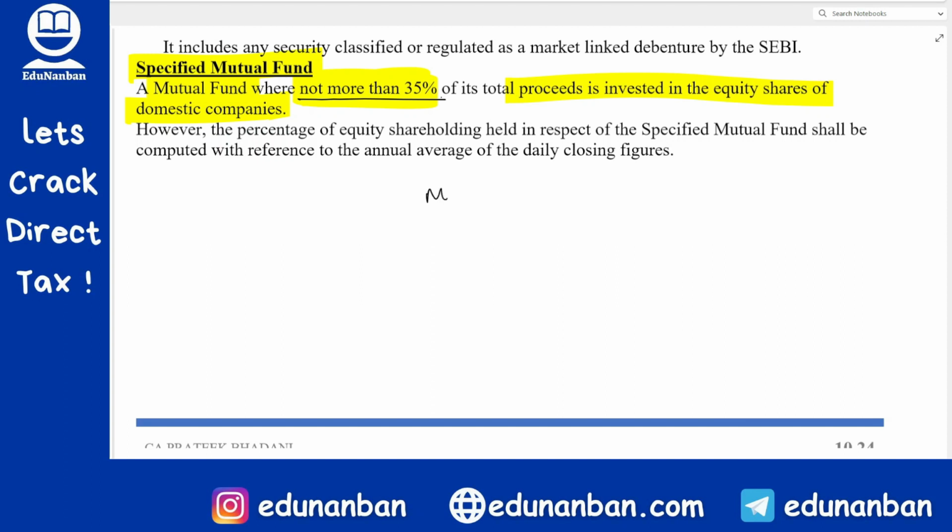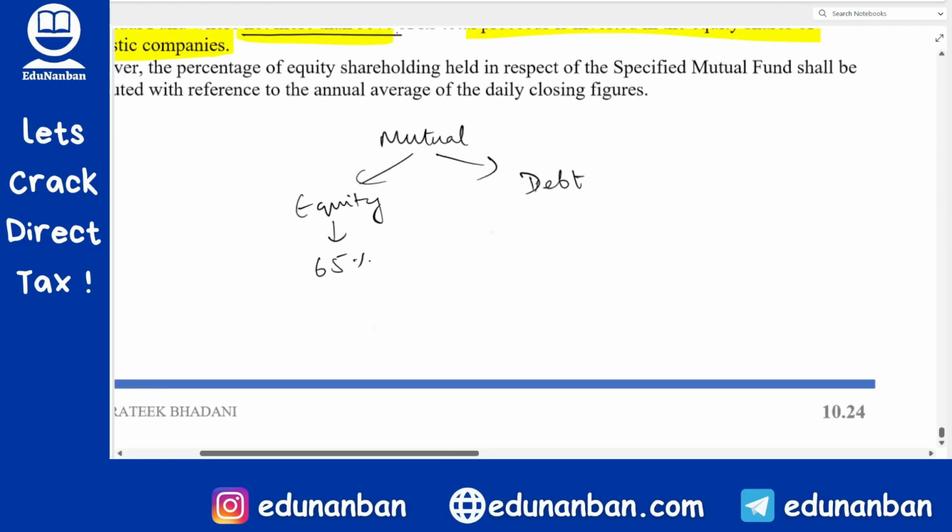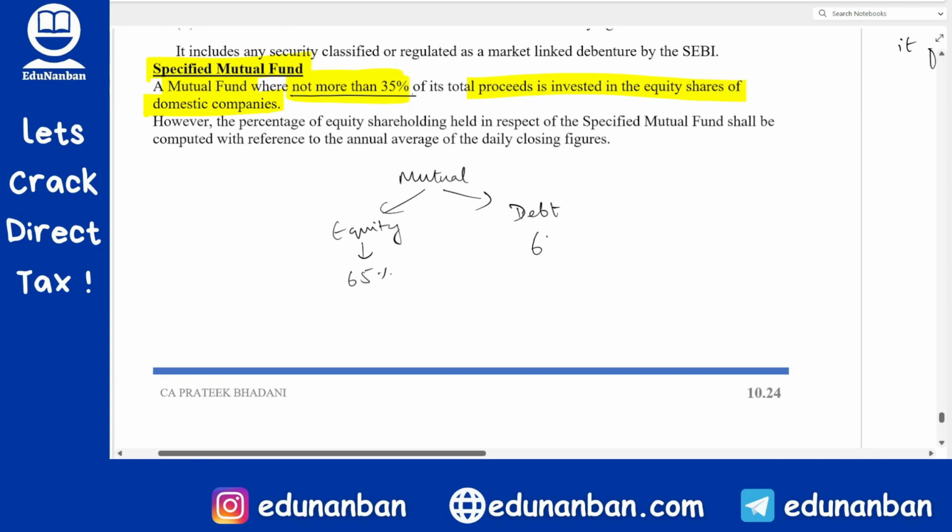See Kanna, there is a mutual fund. There are two types of mutual fund: equity mutual fund and debt mutual fund. Equity mutual fund means minimum 65% should be there in equity. Fine. And debt mutual fund means 65% should be there in debt.